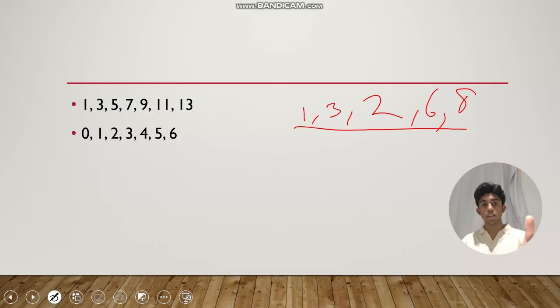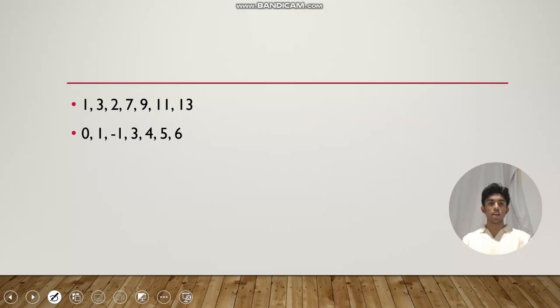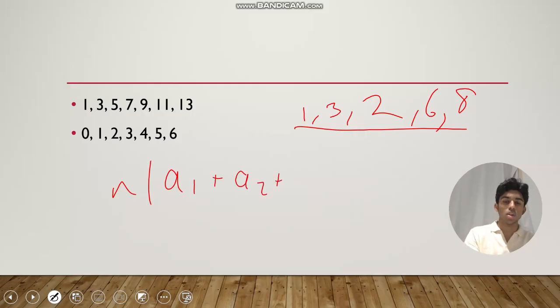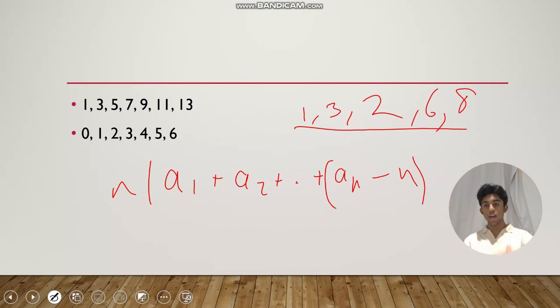So that's exactly what we're going to do. We look at 1, 3. We see that 5 is clearly not the smallest. 5 is not the answer to our problems, and we change it to a 2. But notice that the B_i sequence also changes. In particular, we've changed the third term, and we have to reduce it by 3. I'll just give a quick explanation of why that is. We have n dividing a_1 plus a_2 plus ... plus a_n. So this sum is a multiple of n. So if we subtract n from it, it's still a multiple of n. So what we do is we're just subtracting n from a_n.